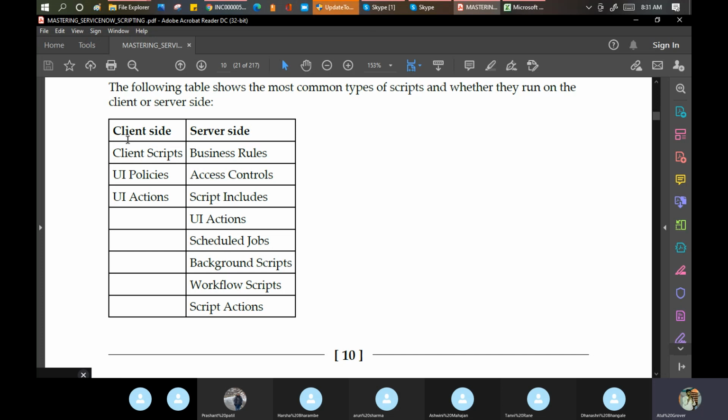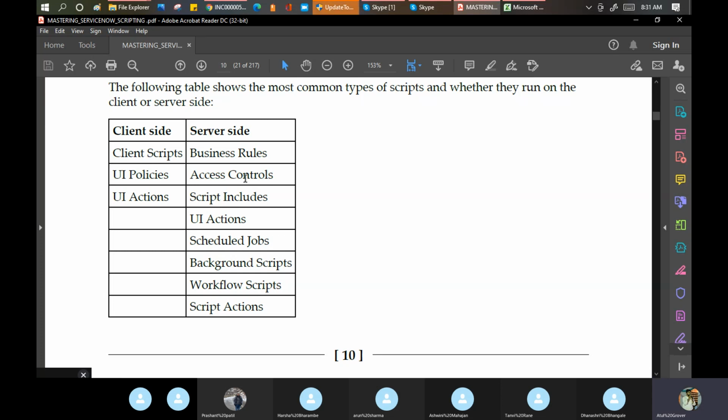Why I am telling you this is because these are the points which help you grab the opportunity as a developer, because these are the basic things. If you tell this in the interview, then he or she will know that you have an idea about development and how development is done in ServiceNow. So on the client side, I have client script, UI policy, and UI action. On the server side, I have business rule.